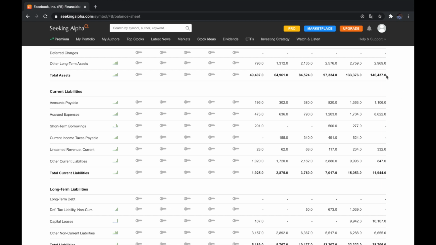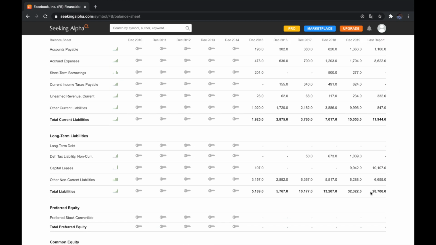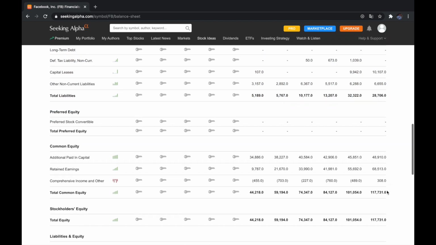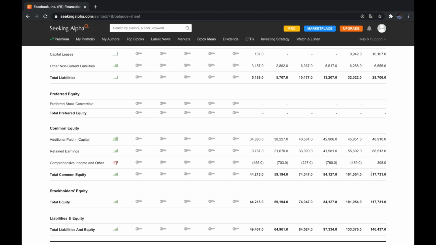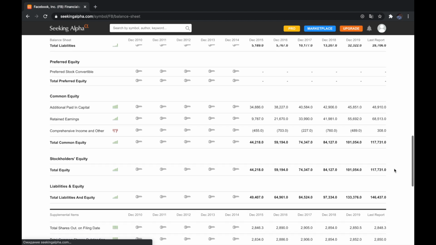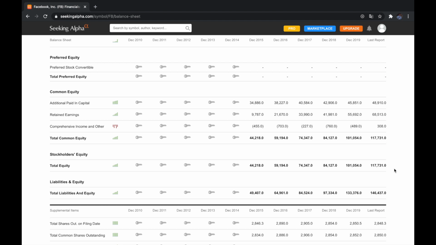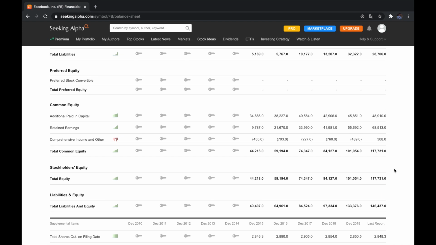Now if we subtract the total liabilities of 28 billion from the total assets of 146 billion, we get the total equity of the company, which is written right here: 117.731 billion. This is the total book value of the company. This is how much it is really worth according to the book value, according to the accounting metrics.